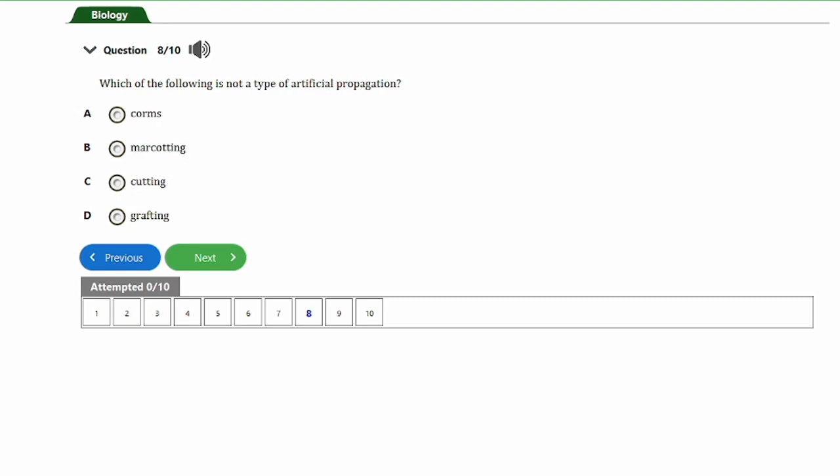So let's consider the next question, guys, and that's question number 8. It says, which of the following is not a type of artificial propagation? A. Corms, B. Marcotting, C. Cutting, D. Grafting. So guys, the answer to this question here is corms, and that's option A. Corms are a type of plant organ that naturally helps in the propagation of certain plants. And so it's not a method of artificial propagation. It's only a type of the plant organ that enables it to naturally be involved in propagation. So guys, let's look at the next question.